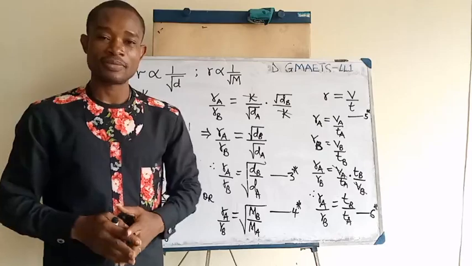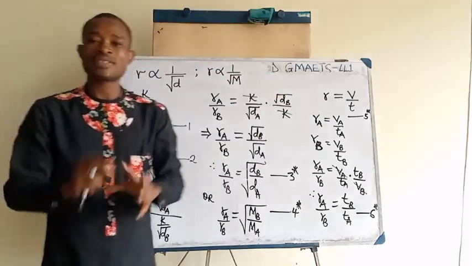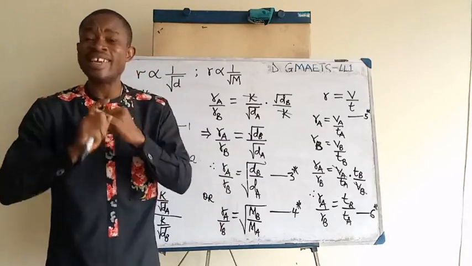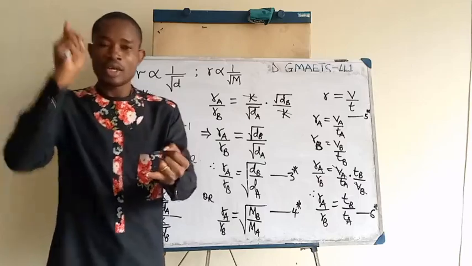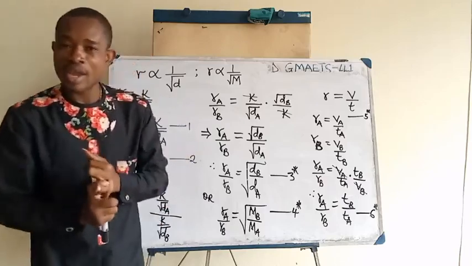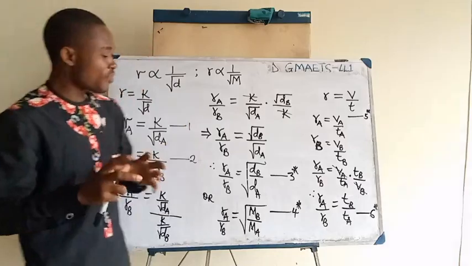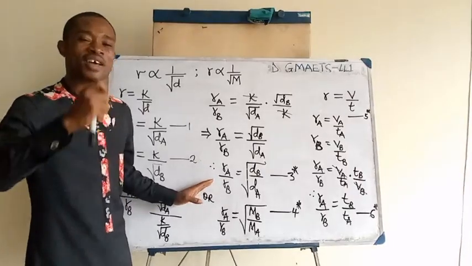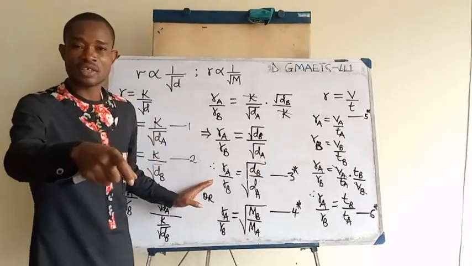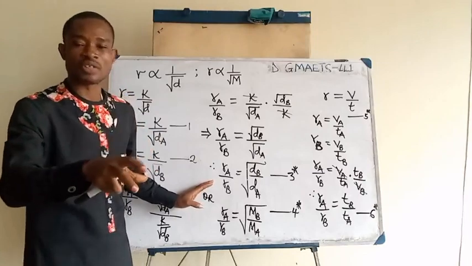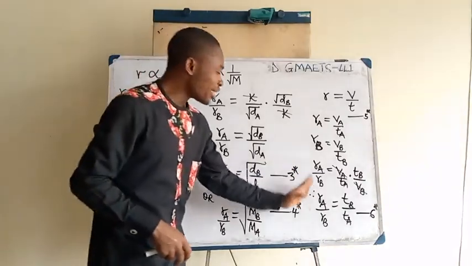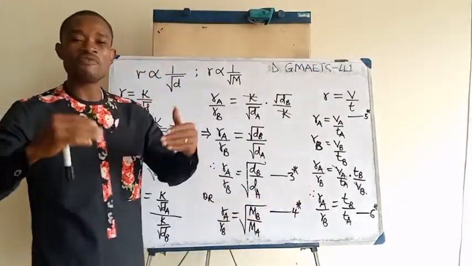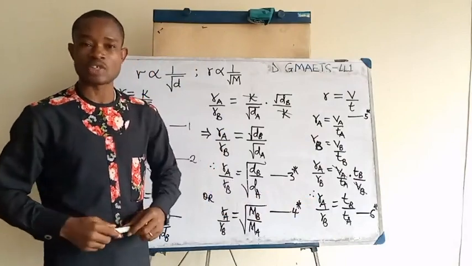Take note of that. All said and done, as I summarize this, you want to remember that the rate of diffusion of any gas is inversely proportional to the density, the molecular weight, the time. The only difference is that if you are dealing with density and molecular weight, rate of diffusion will be inversely proportional to the square root of the density or inversely proportional to the square root of the molecular weight. But when you are studying rate of diffusion with respect to time, rate of diffusion is simply inversely proportional to time. There is nothing like square root there.